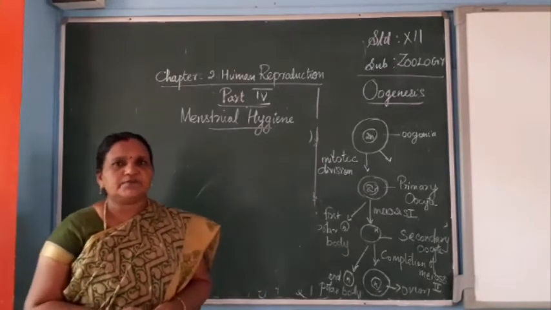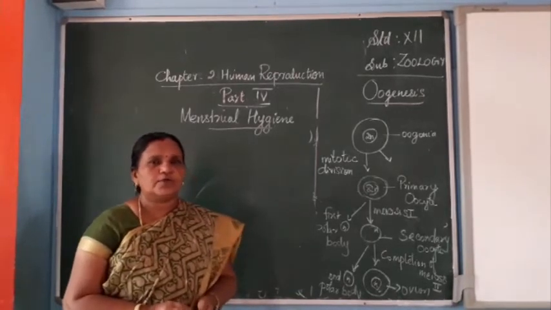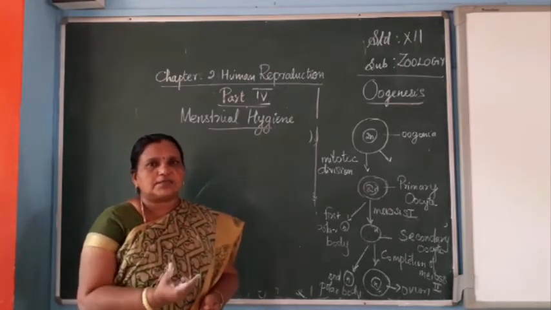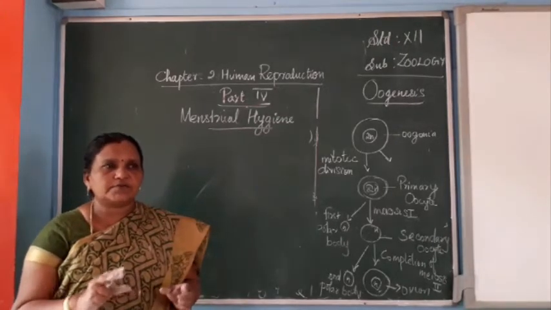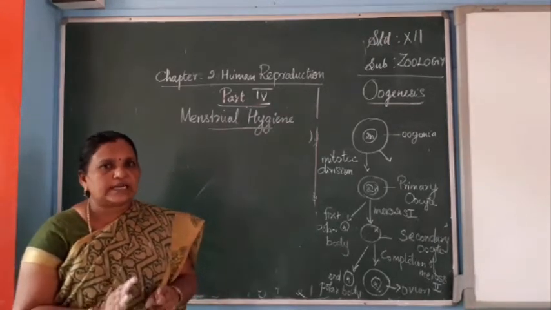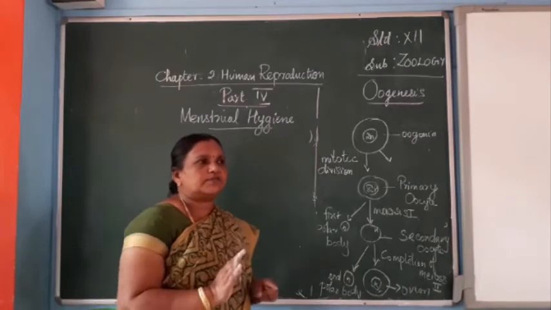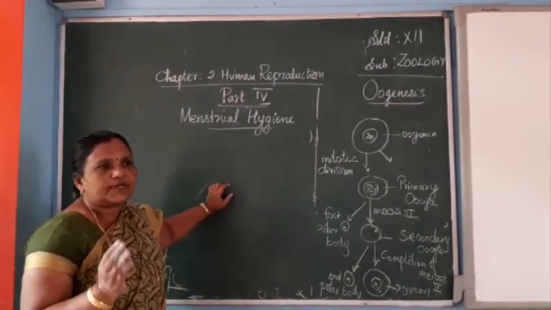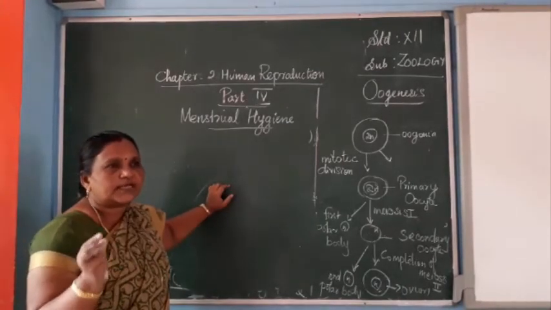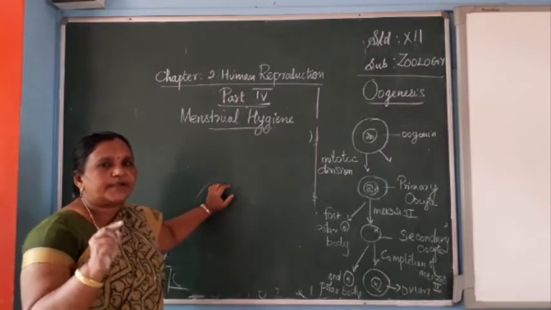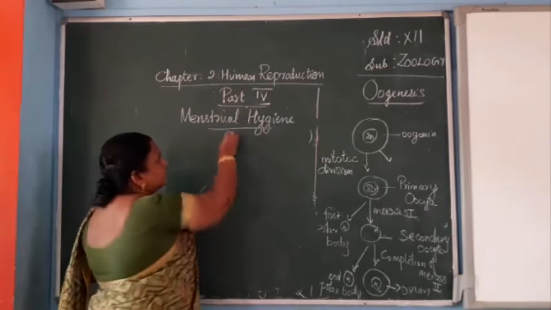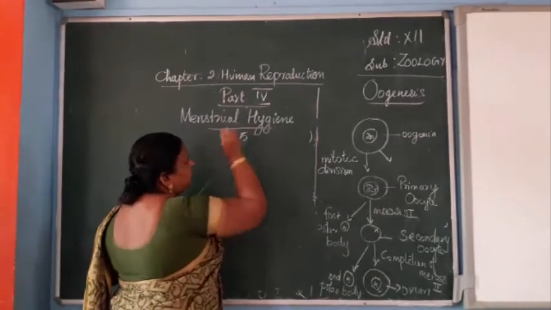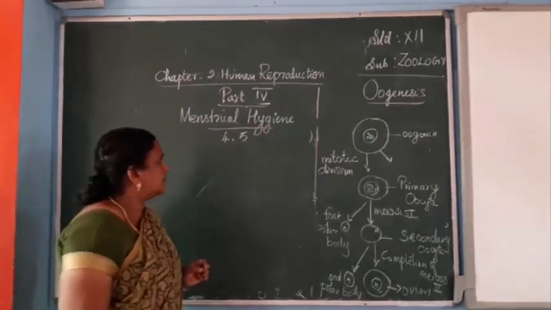What are the hygienic ways we have to follow? Absorbent cloth, which should be cotton cloth or napkins, whatever we are using, should be sterilized and very clean. Within 4 to 5 hours, we have to change the pad or napkin. So 4 to 5 hours is necessary for changing the pad or napkin.